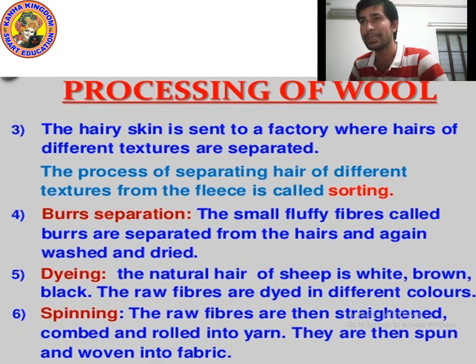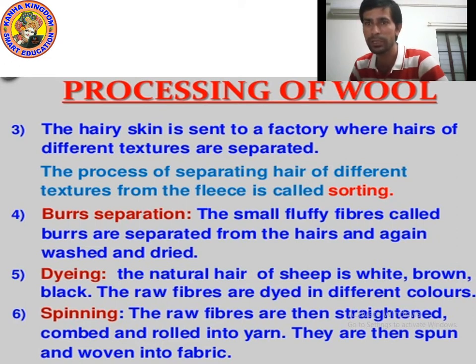Okay kids, next step is sorting. You know the meaning of sorting. So the third step: the hairy skin is sent to the factory. After washing and drying, sheep rearers send the hairy skin to the factory where hairs are separated.